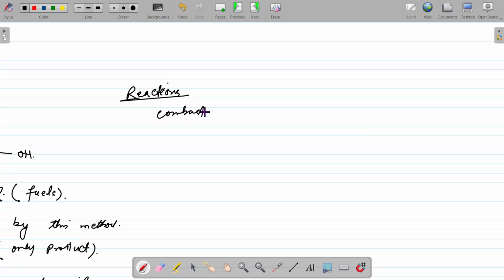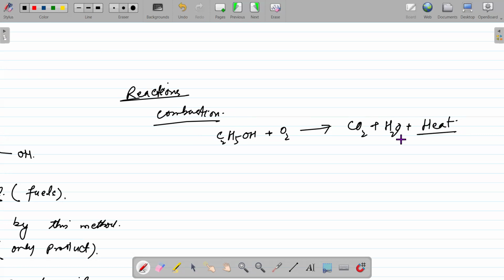That is the same for all types of organic compounds: if ethanol burns in the presence of oxygen, it will give us carbon dioxide and water and heat as well. So that means it is a source of energy. It is an exothermic process, right?